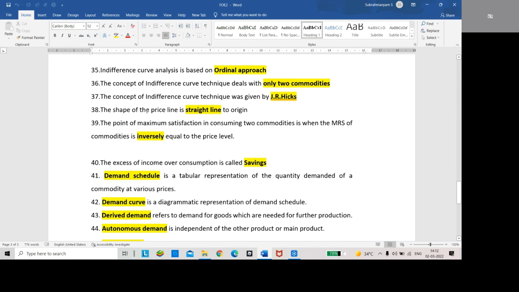The shape of the price line or budget line is a straight line to the origin.